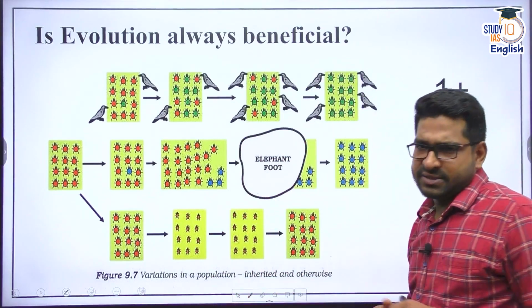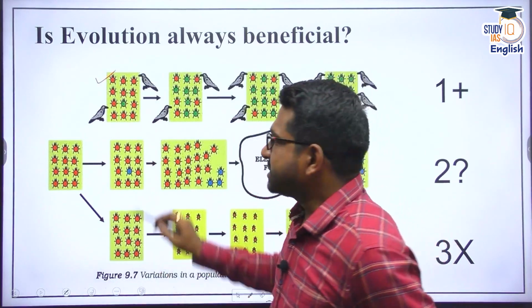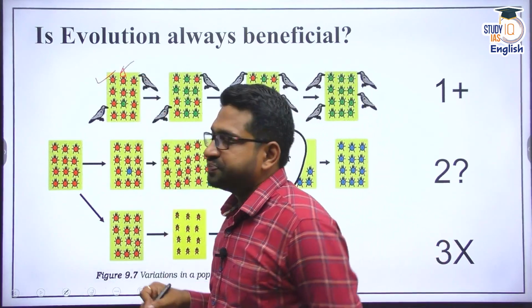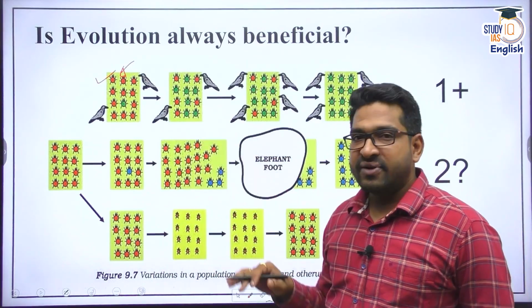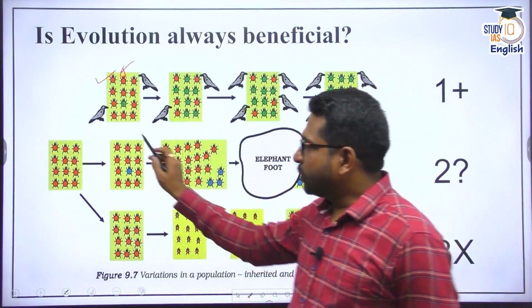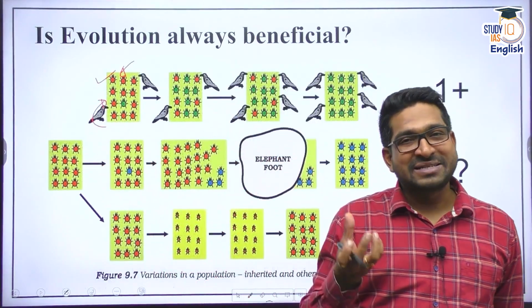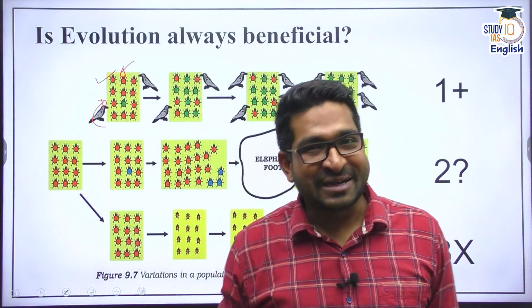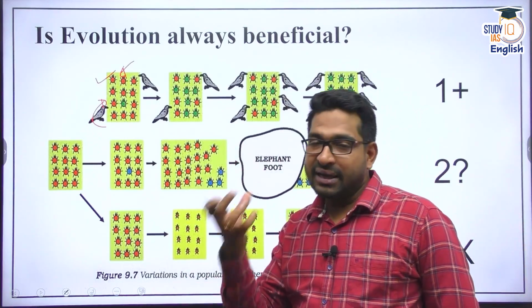Say we have some beetles. The beetles are some insects, and generally beetles are red in color. Now you see, if there are beetles on a plant and if all of them are red in color, what happens? The crows can come and eat them. The beetles are basically prey for this predator, that is crow. So if it is red in color, the crow can easily see it and capture it.